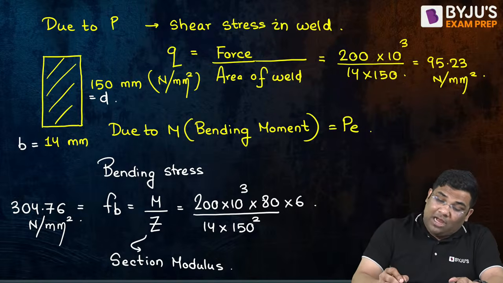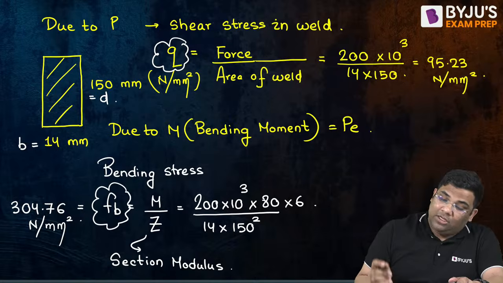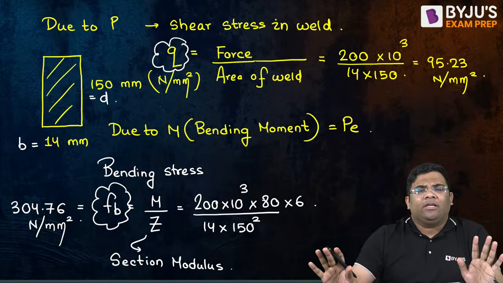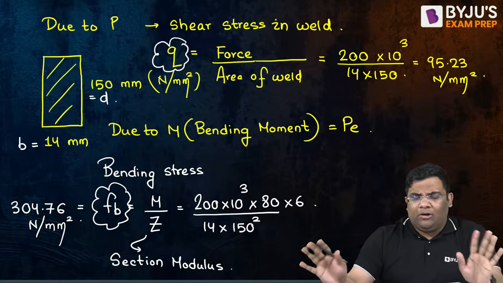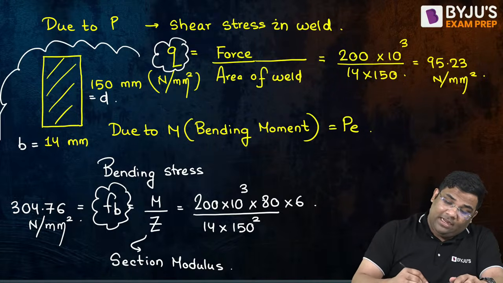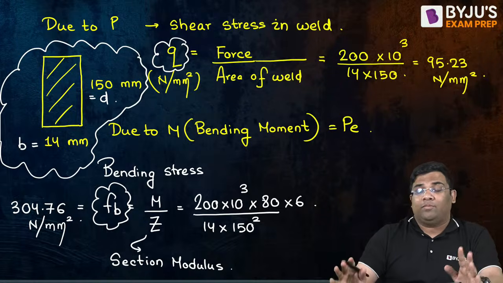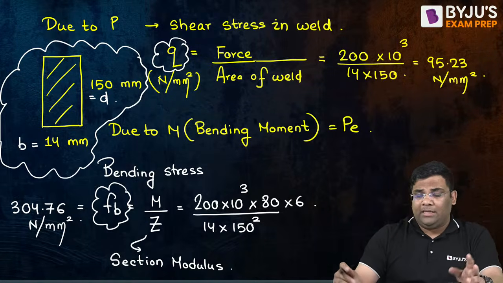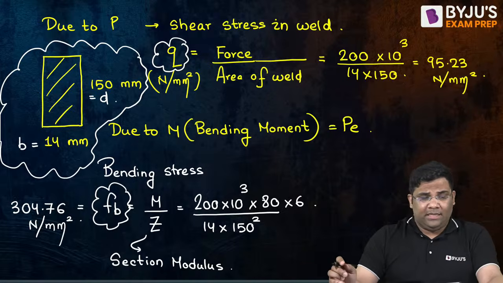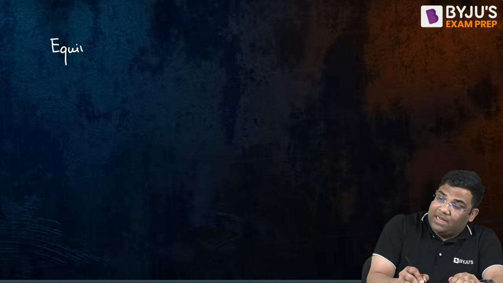So everybody understood how we are finding the shear stress and how we are finding the bending stress. No need to remember a lot of equations. From the basic equations of strength of material, you can solve this question, right? Simple, very simple. This is the weld area. Once you get the weld area, shear stress is load force by area, very easy, right? The bending stress is M by Z.